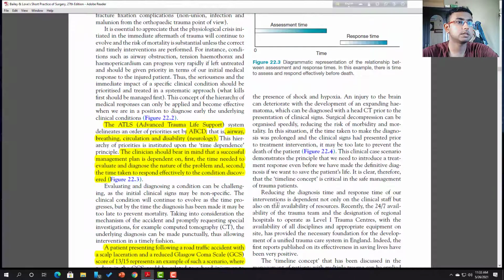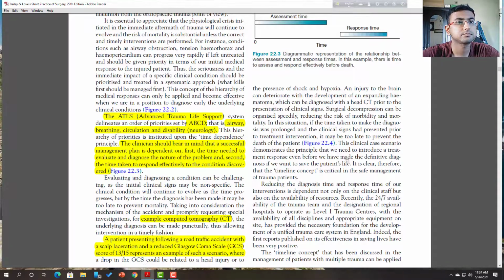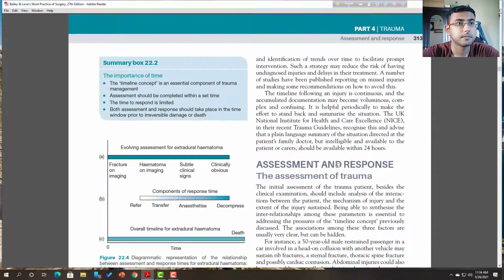So here you can see some tests, that is CT, computed tomography, sometimes administered to identify where the damage or deterioration occurs due to road traffic accident or other causes. Sometimes that depends on early diagnosis.